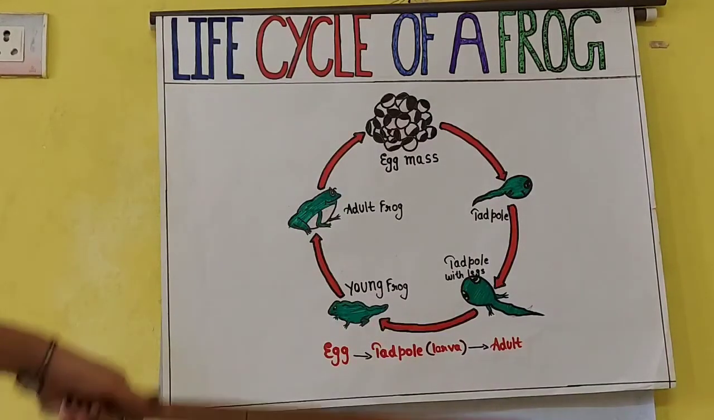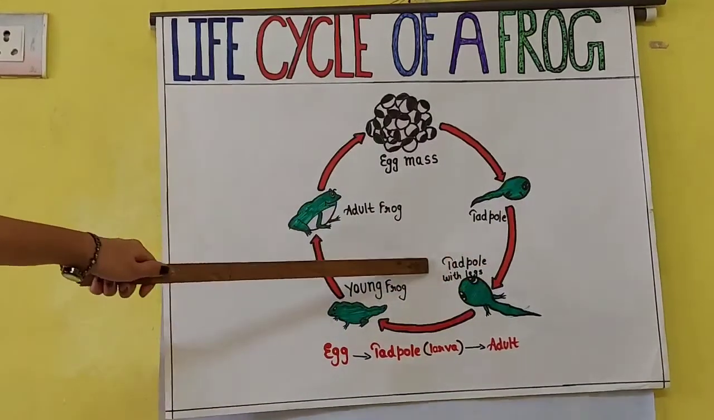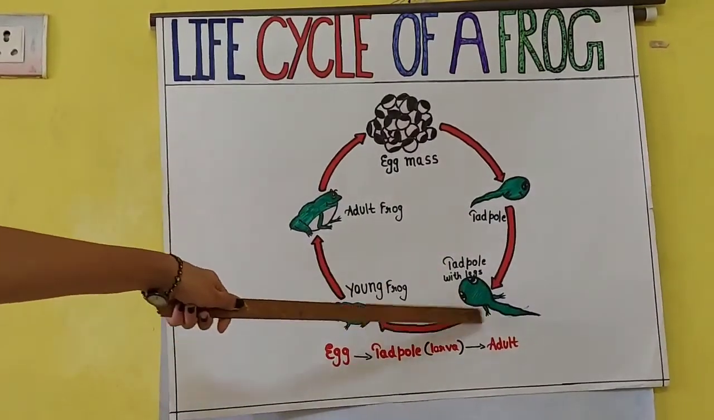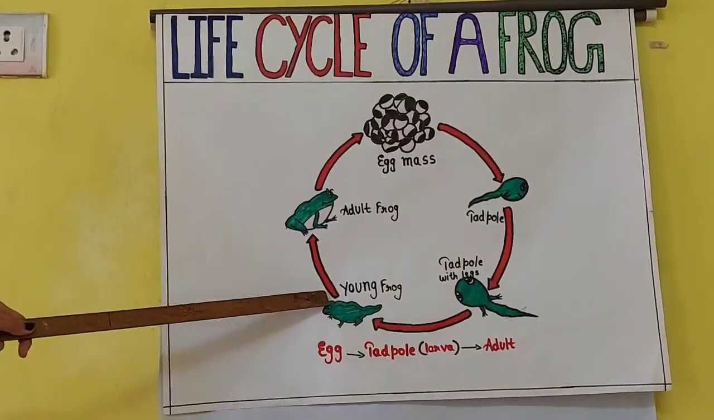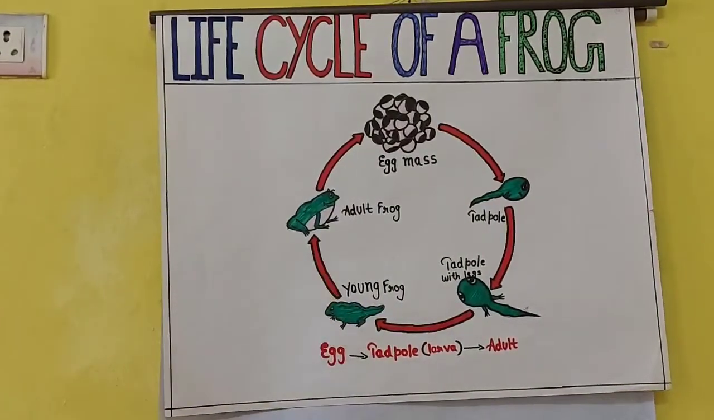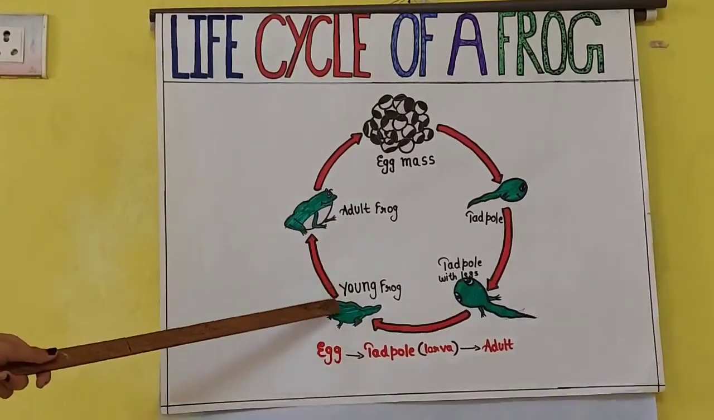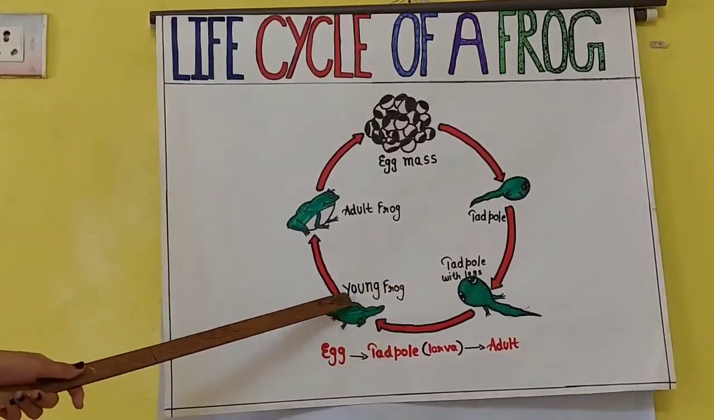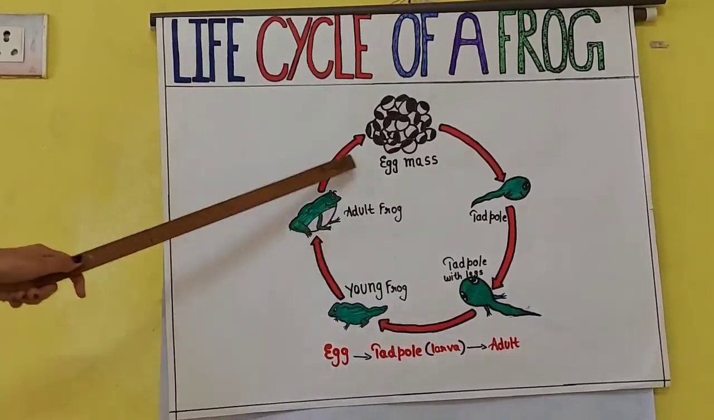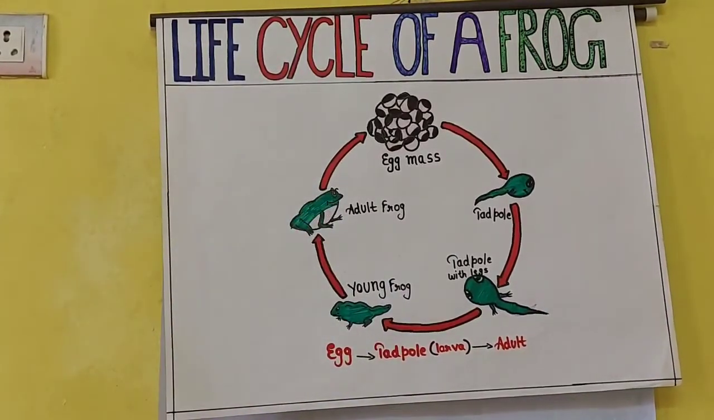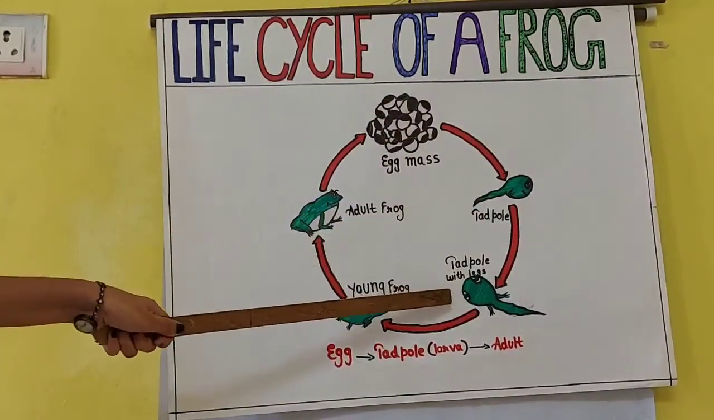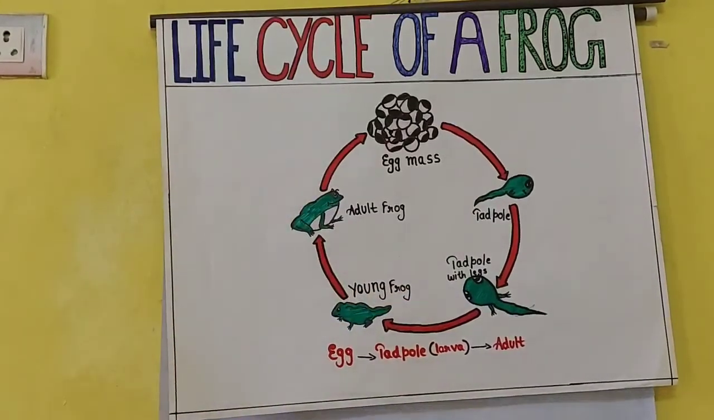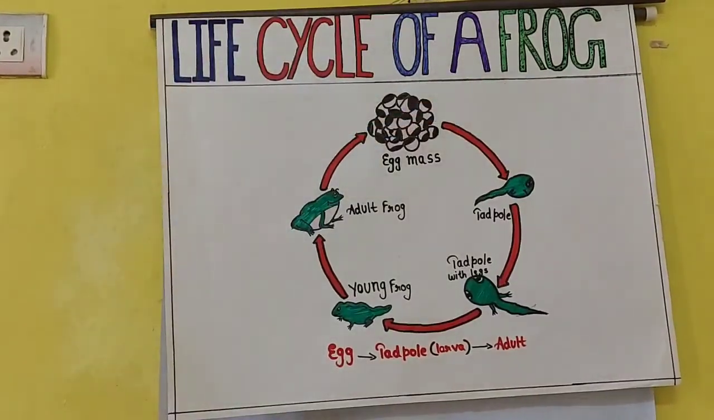Then comes the next stage when it grows and the legs are formed. See, in the next one you can see the legs also. Then after that it becomes a young frog, a smaller frog. After becoming the young frog, again it will undergo some changes and then it will become the adult frog. So this is what the life cycle of a frog represents: from egg to tadpole, tadpole to young frog, then young frog to adult frog.